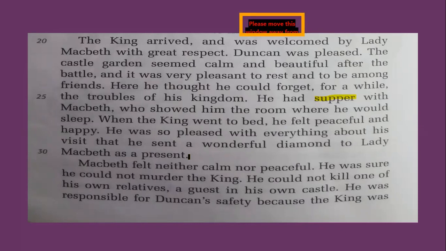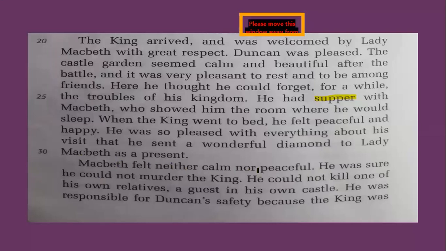And he was so happy that he sent a diamond to Lady Macbeth as a gesture of appreciation, a gesture of his happiness and satisfaction. So see how nicely they, although they have such a big plan behind their minds, welcomed the king so nicely that the king was not at all suspicious. In fact, he was happy. He was overjoyed by the welcome. Okay.